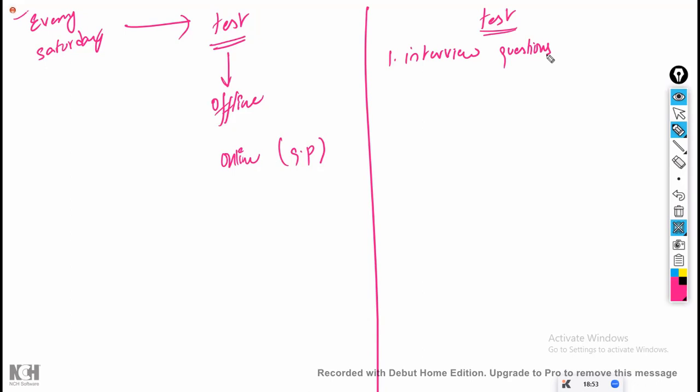But we can't take mock interviews for every student every weekend. Practically, it is not possible. For one or two students only, it is possible. Those one or two students will have some kind of fear on day one, and later the fear will be lost and they'll want to take a second mock interview. But we can't do that here.